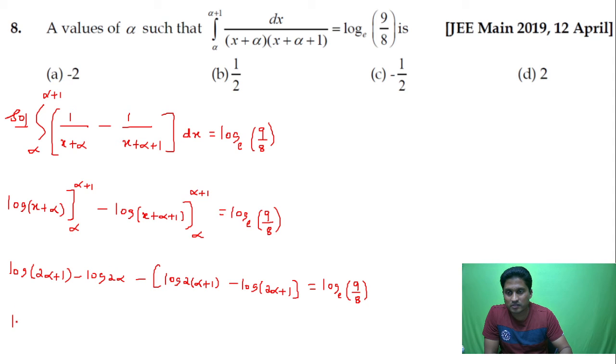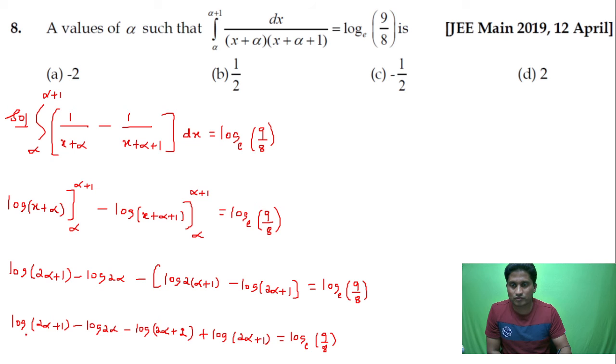Now this is log of 2 alpha plus 1, minus this is log 2 alpha. Minus this is log of, if you multiply, you get 2 alpha plus 2. Minus and minus will be plus. If you open the bracket, you get log of 2 alpha plus 1 is equal to log of 9 by 8.